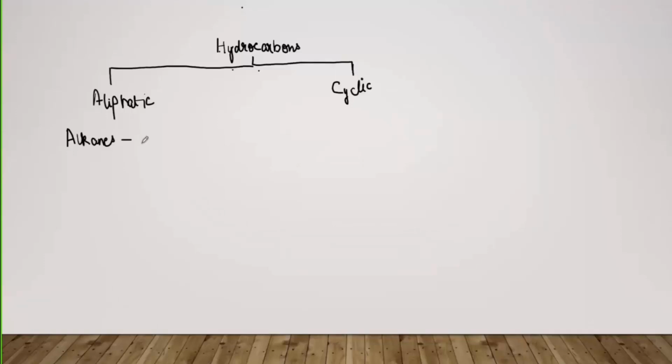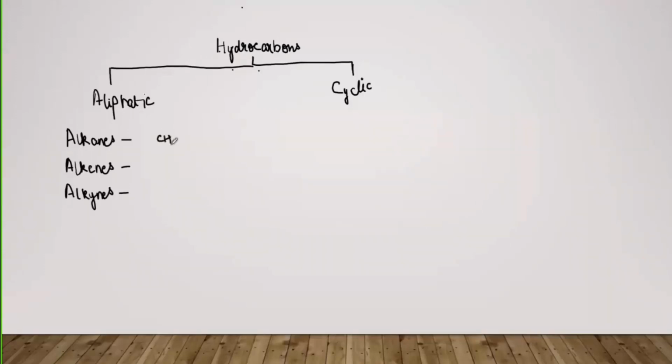So it is a saturated hydrocarbon. And the other one we come to is alkenes. Alkenes are the unsaturated hydrocarbons because they may contain one or more than one double bonds. And alkynes are the unsaturated hydrocarbons that contain one or more than one triple bonds. For the alkanes, you must have heard about ethane, propane, butane.